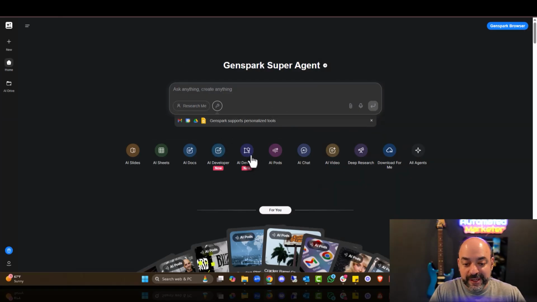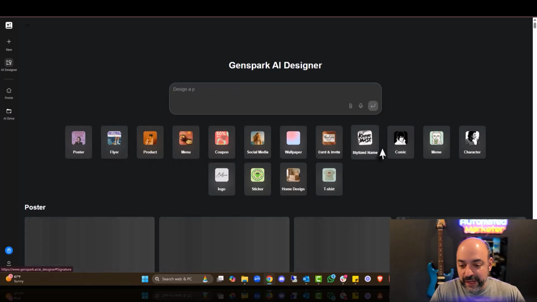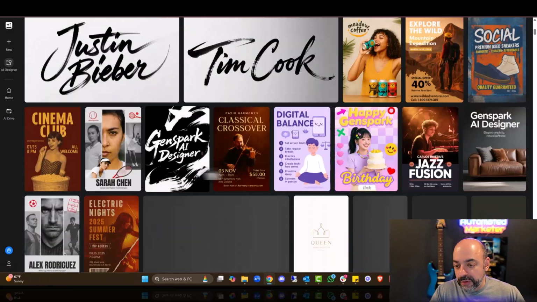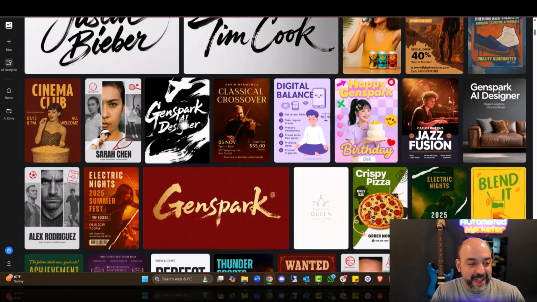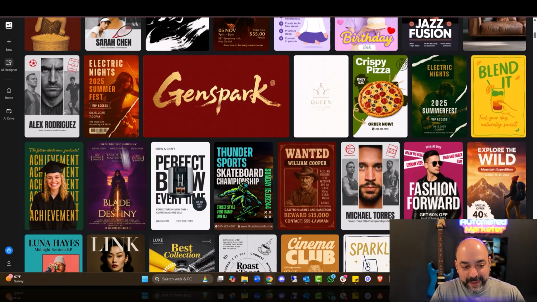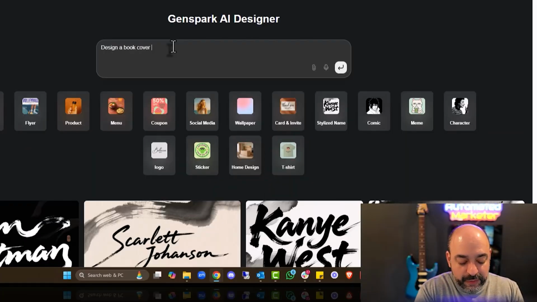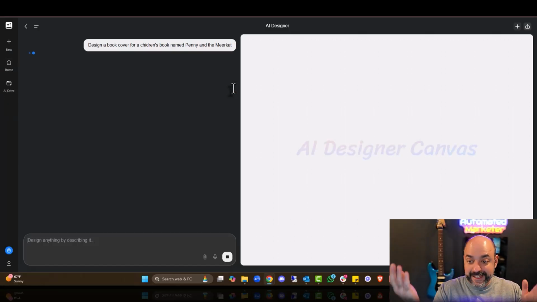The next one we're going to do is the AI designer, which I think is pretty darn cool. And you could see some of the ones that are already created right in here, like different posters, products, happy birthday, individual tennis players in here, as you can see there. Cool rock bands, a book. Look at that. Or a movie, I think that's it. So let's try some of these. We're going to say design book cover for children's book named Penny the Meerkat, but that's it. Let's just see how it does.